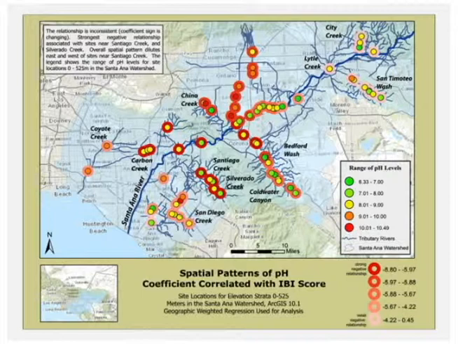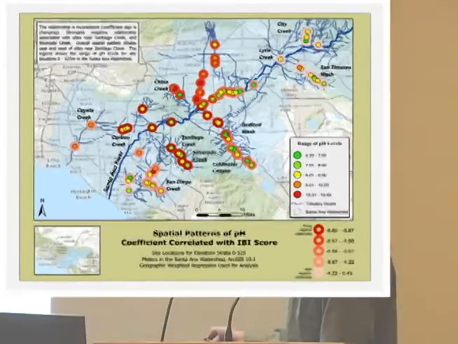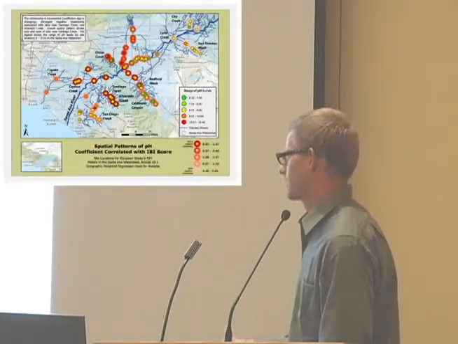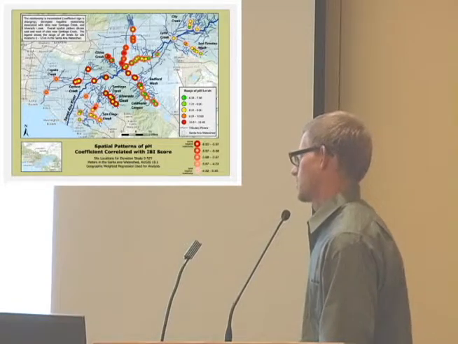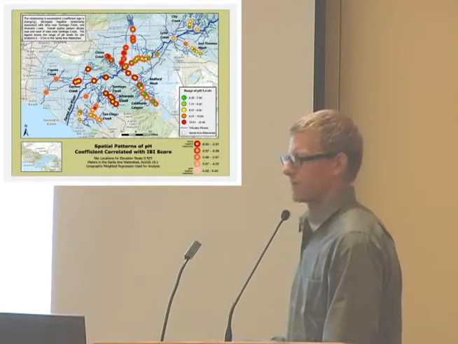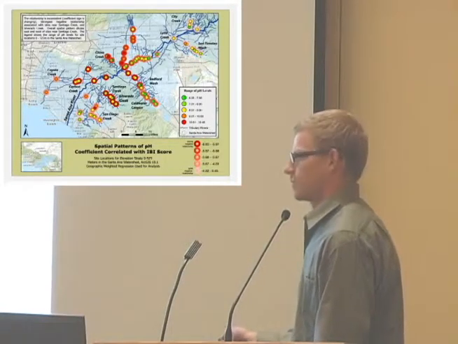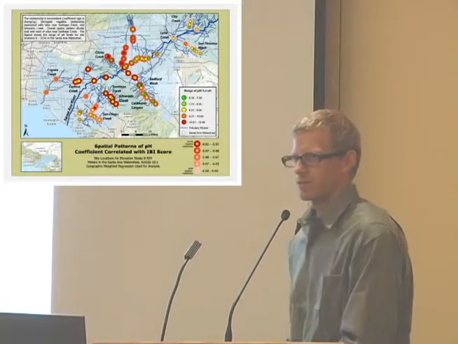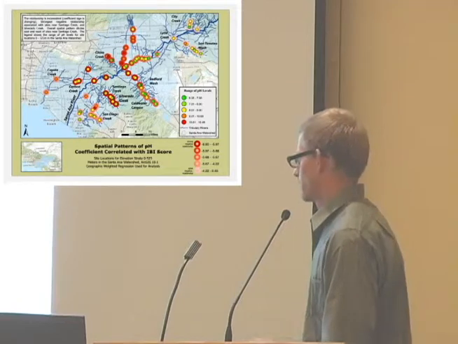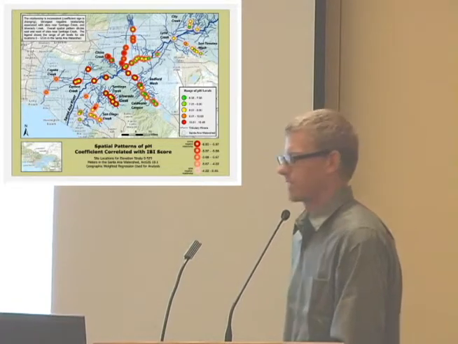This outer circle is represented by this donut legend, and the dark red hues indicate the strongest negative relationship with IBI score, and the light pink hue represents the weakest relationship. If you take the absolute value of these coefficient values, removing the sign, the higher the value, the stronger the relationship with IBI score, and as the value approaches 0, it has no relationship with IBI score.